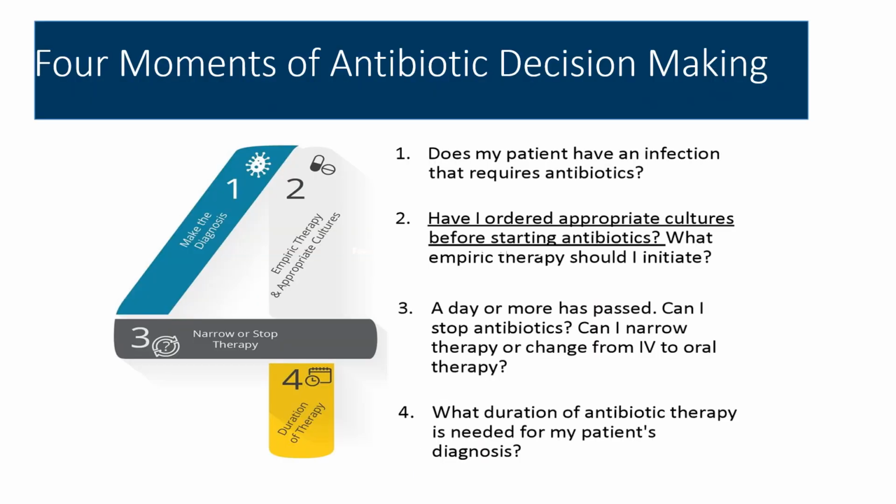There are four moments of antibiotic decision making. First is to make the diagnosis. Does my patient have any infection that requires antibiotics? Second is empirical therapy and appropriate cultures. Have I ordered appropriate cultures before starting antibiotics? Third is the narrow or stop therapy. That is, a day or more has passed. Can I stop the antibiotics? Can I narrow it from broad to narrow? Can I narrow it from IV to oral? Fourth is the duration of therapy. What duration is needed for the patient?